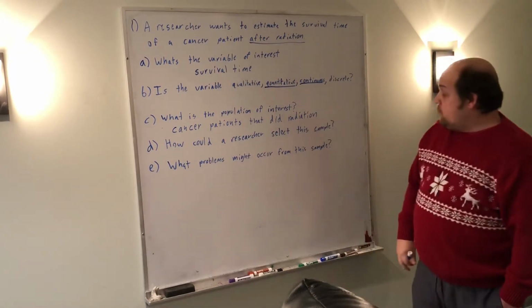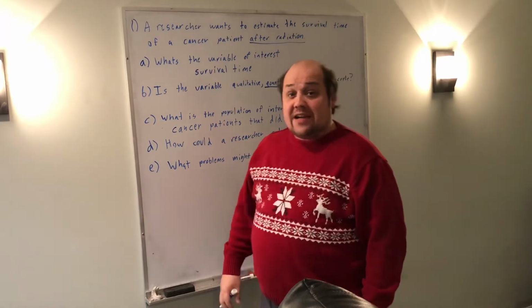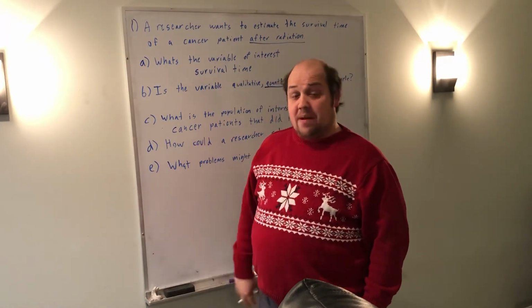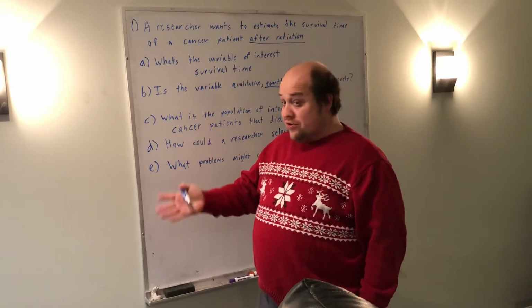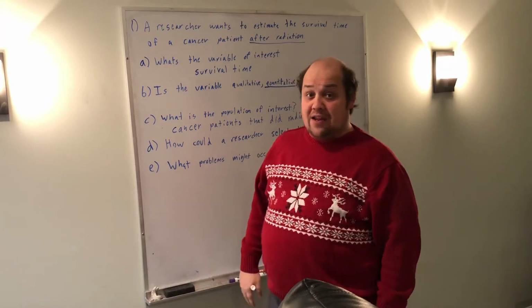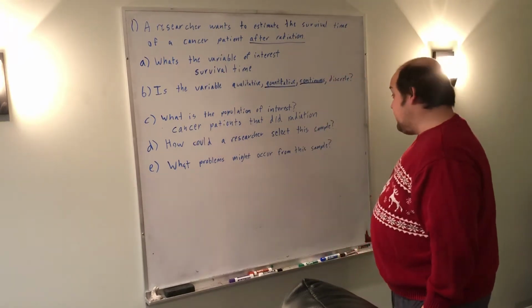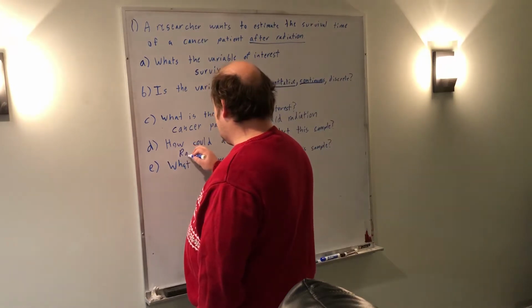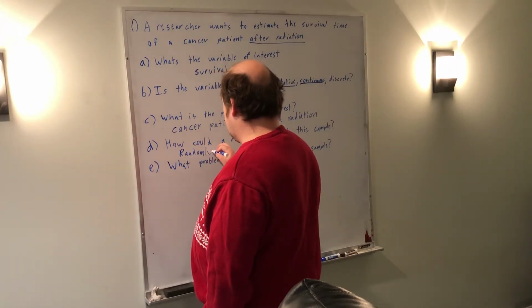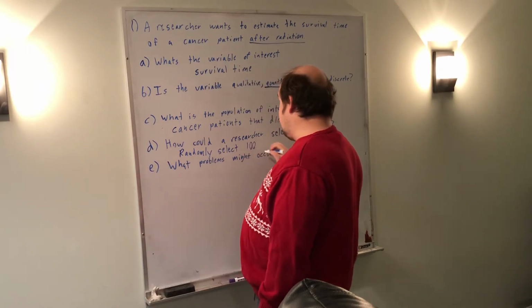Part D, how can a researcher select this sample? I really would rather not include this part of the question. I honestly don't remember if the one on the final has things that are as open-ended as this. My understanding is they're very lenient with the grading online here. It just says answers may vary. But really, how could a researcher select this sample? I could just randomly select 100 patients from a local hospital.